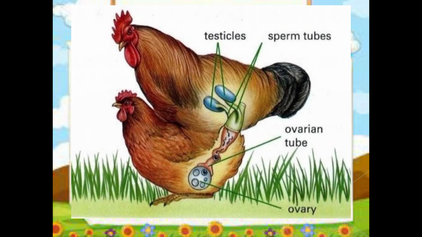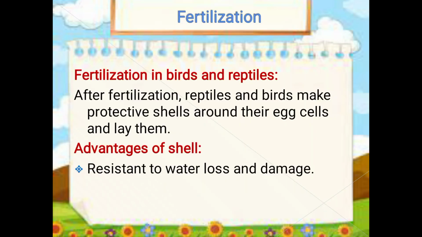Here is the process of how an egg is fertilized within the female tract. Now, there are three groups of animals in which internal fertilization happens, that is birds, reptiles, and mammals. There is a slight difference in the fertilization in birds and reptiles and in mammals.